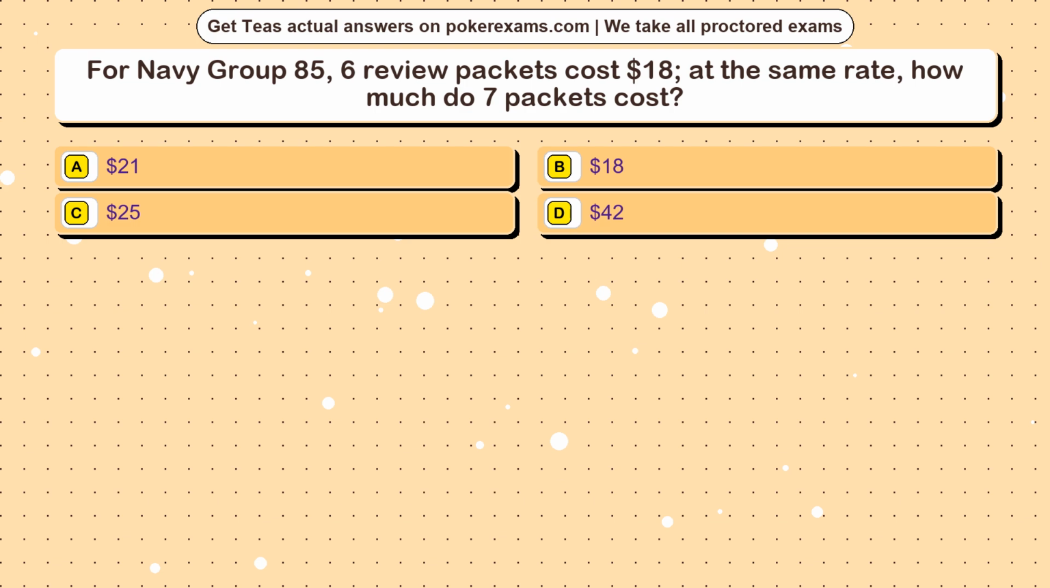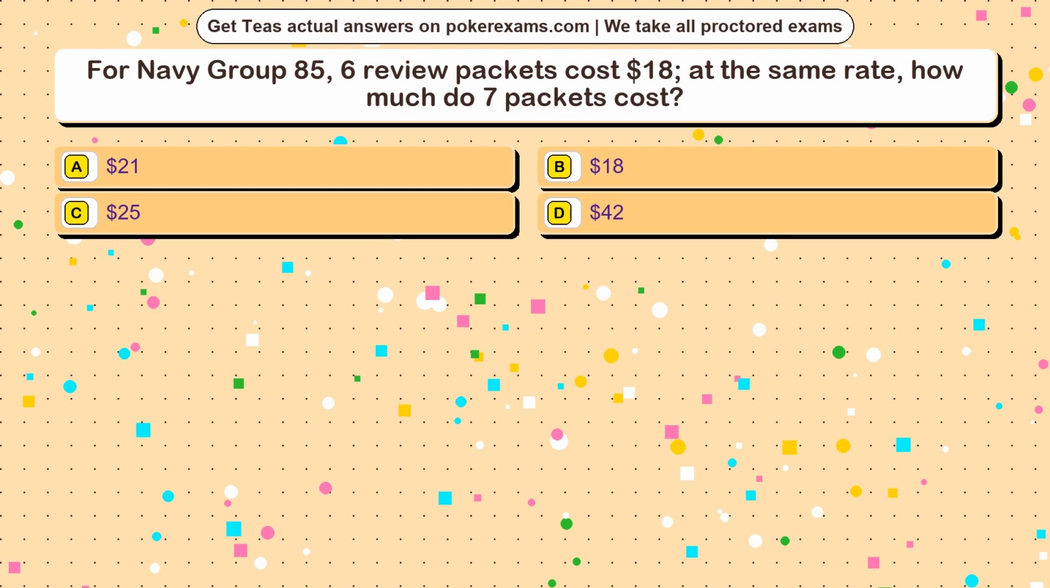Question 13. For Navy Group 85, 6 review packets cost $18. At the same rate, how much do 7 packets cost? Option A, $21. Option B, $18. Option C, $25. Option D, $42.